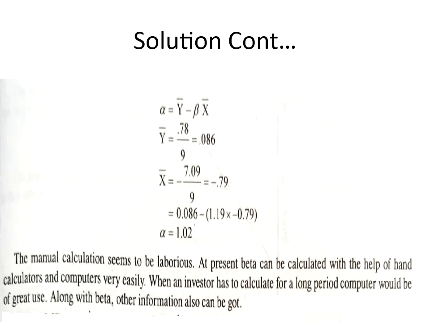And if beta is equal to plus 0.5, a 1% change in the market index return causes a 0.5% change in the stock return. So the stock is less volatile compared to the market. And if beta is equal to plus 2, that means a 1% change in market index return causes a 2% change in the stock return. So the stock return would be more volatile. So when there is a decline of 10% in the market return, the stock with a beta of 2 would give a negative return of 20%. So stocks with a beta value of more than 1 are considered to be risky. Please understand this.